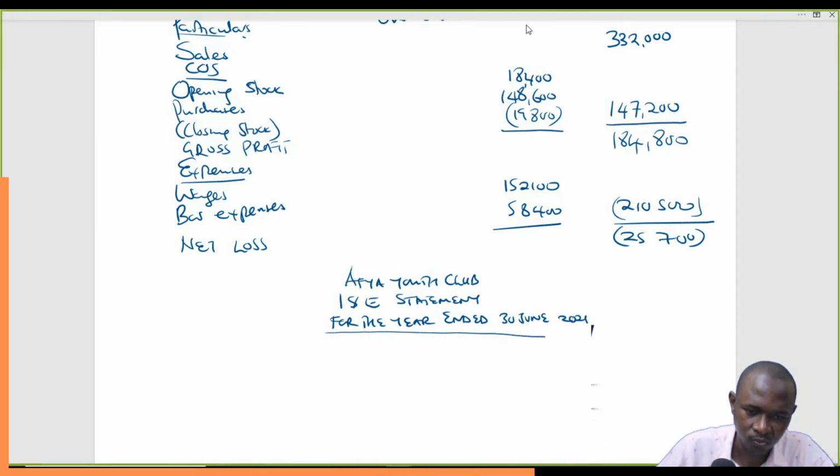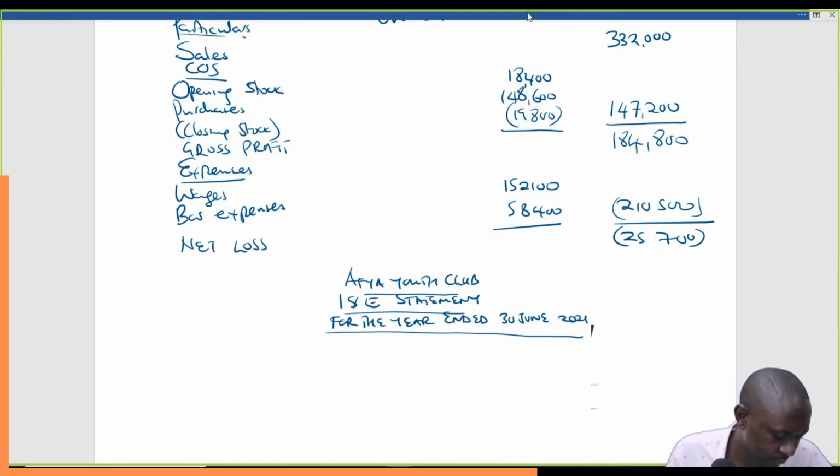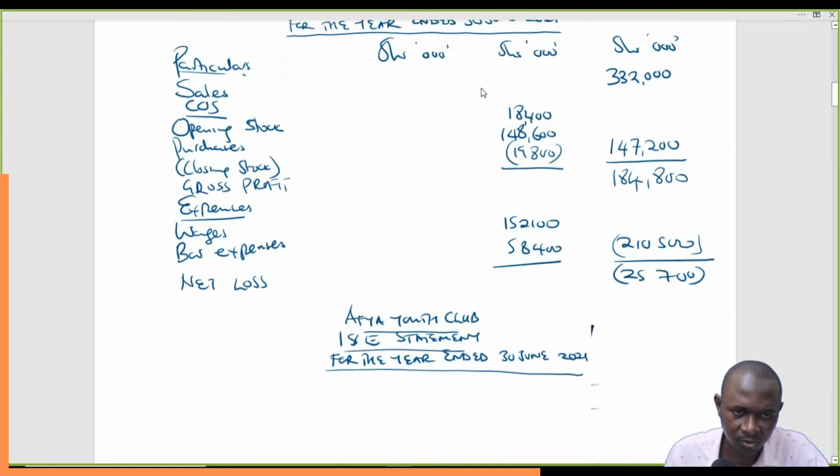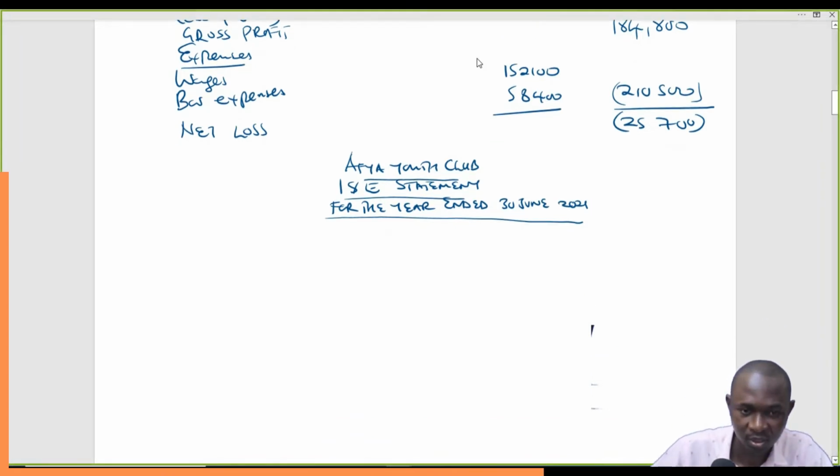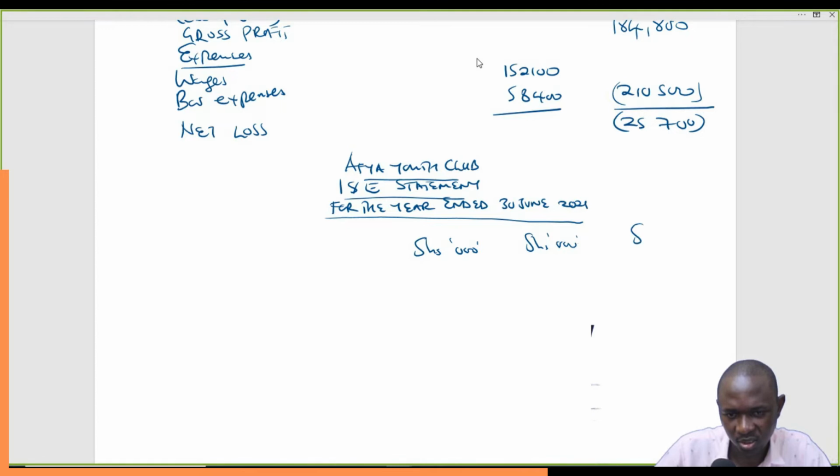Like that. Now the statement of income and expenditure, as usual, let's have our 3 columns, shillings, shillings, and shillings, like that.